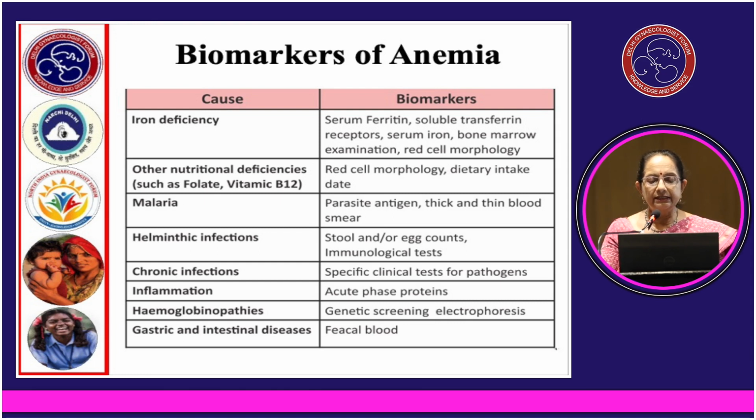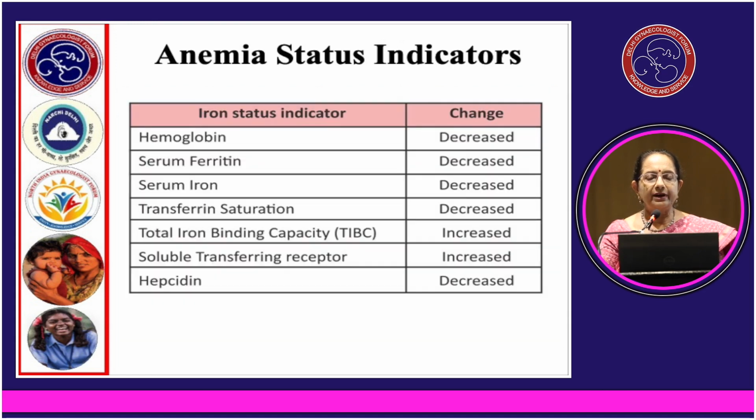Gastric and intestinal diseases we can rule out by knowing the presence of blood in the feces. Anemia status indicators: if iron deficiency anemia is there, it will be diagnosed with less hemoglobin, we will see that it will be decreased.